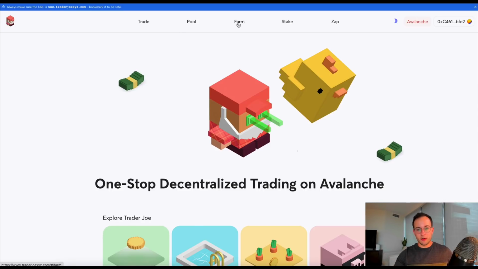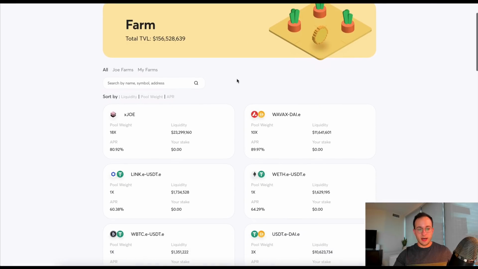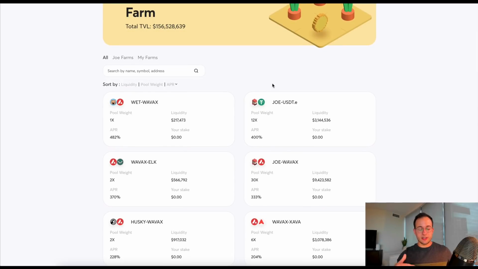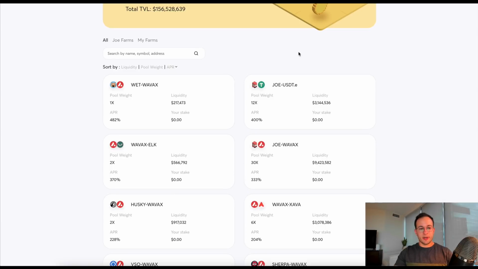So I'm going to go over to the farm tab, and I'm just going to sort these by APR. So highest APR at the top, all the way down to the lowest. And what's really interesting to me here is that for me personally, these yields are just not worth the risk right now. So you can see at the top here, you're going to get really high APRs for these kind of fringe tokens paired with AVAX, which again is the gas token of the Avalanche network, like wet and wrapped AVAX. Again, not sure what that wet token is, but probably not something you want to hold.